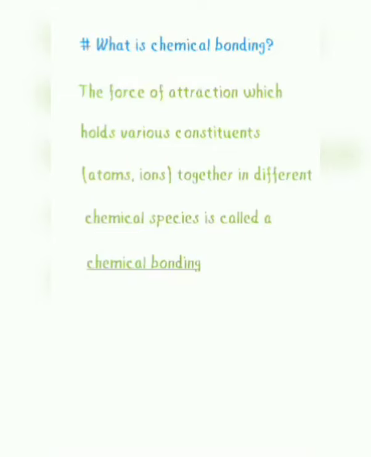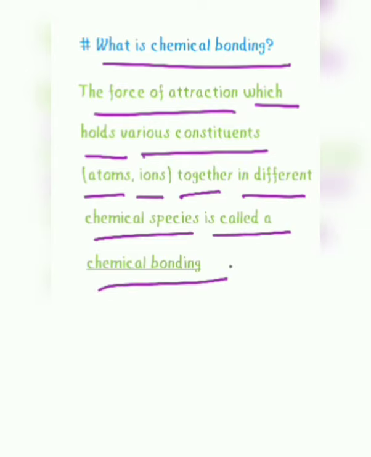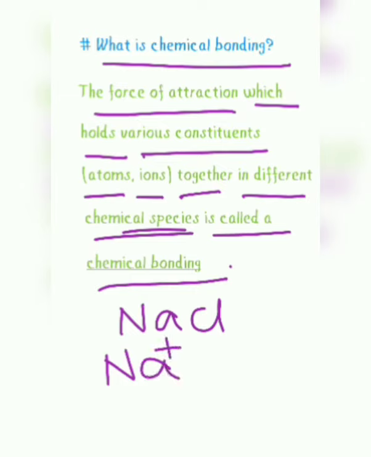Firstly, we have to know what is chemical bonding. The force of attraction which holds various constituents like atoms or ions together in different chemical species is called chemical bonding. Right? That means a chemical species like NaCl, here Na+ is a cation and Cl- is an anion.